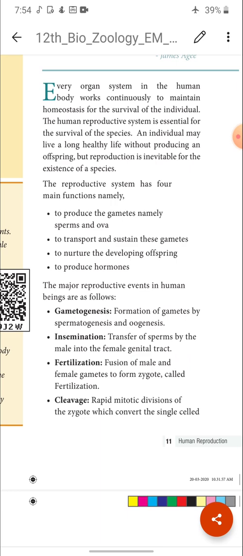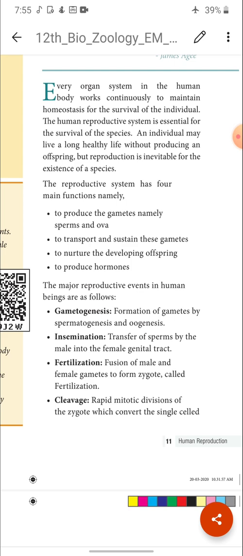Okay, so the reproductive system has four main functions. What are the functions of the reproductive system? First, to produce the gametes, namely sperms and ova. Next, to transport and sustain these gametes. The male reproductive system produces male gametes, the female reproductive system produces female gametes. So then what happens? The gametes produced are transported to their respective places. That's the second function: to transport and sustain these gametes.